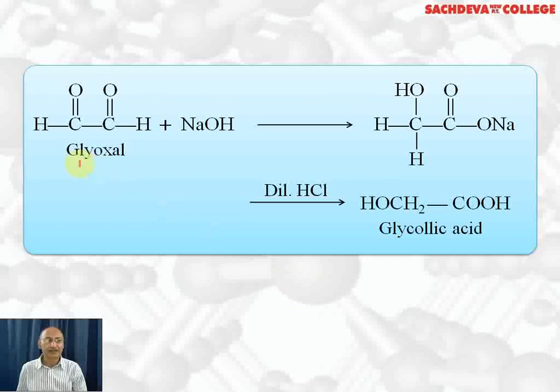Another example we are giving is glyoxal. Here one part of the molecule will get reduced, the other part of the molecule will get oxidized, and on acidification with dilute HCl we will get glycolic acid. So here this CHO group has changed to CH2OH on reduction. This CHO group has changed to COOH and with NaOH it has changed to COONa. This is sodium glycolate, which on acidification with HCl gives glycolic acid.